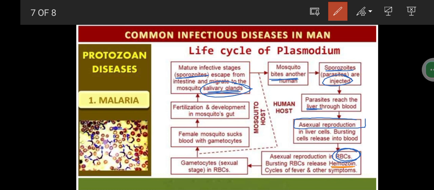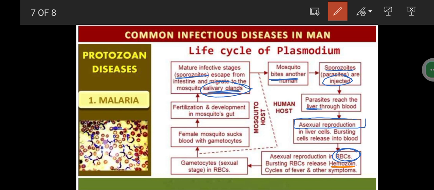Then what is going to happen? These RBCs will be releasing the hemozoin, and after that, the gametocytes will be there in RBCs as the sexual stage. So the sexual stage is the gametocytes in the RBCs. The sexual stage is going to happen in the RBCs. Please note it down. RBCs.